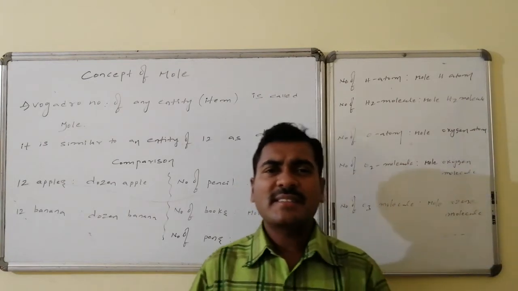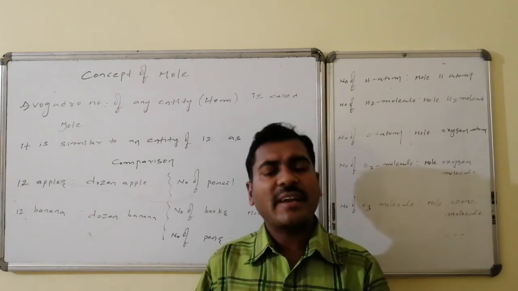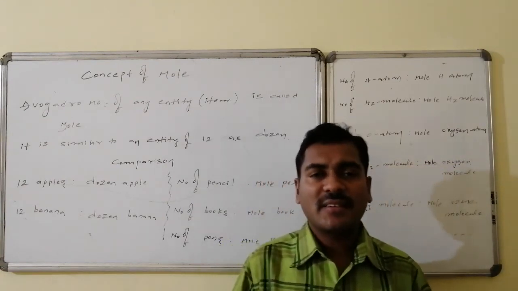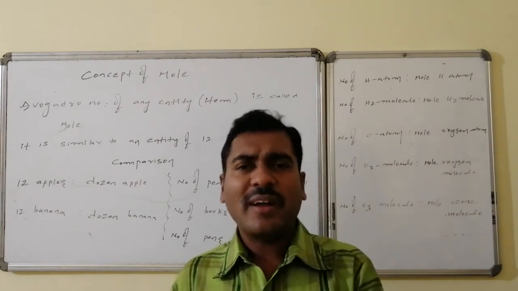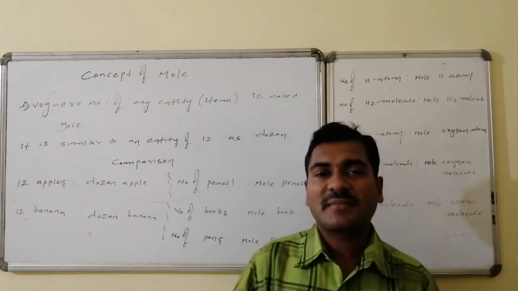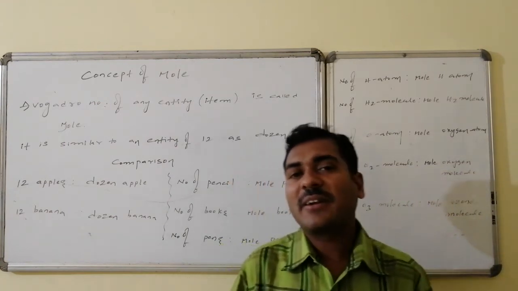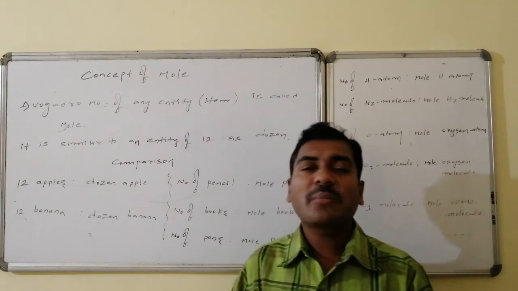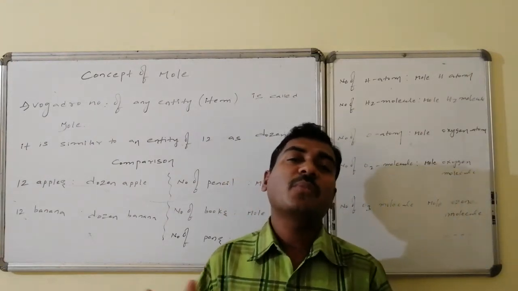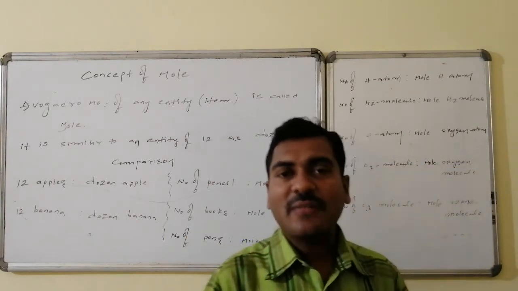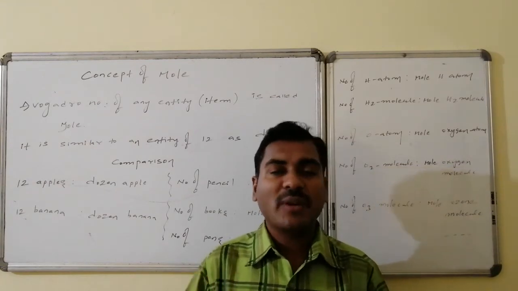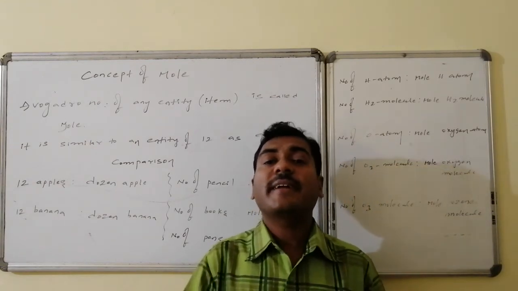That's why, instead of one single entity, that is one atom, one molecule, to make it a considerable amount of weight and volume, we are taking a huge quantity into consideration. That huge quantity is Avogadro number. Avogadro number of any entity is said to be the mole, known as mole of that entity.